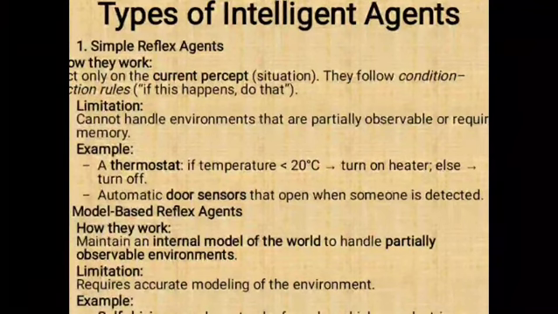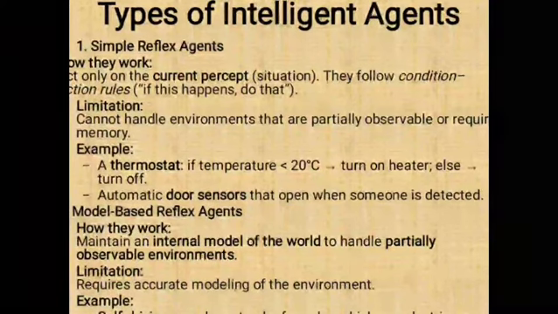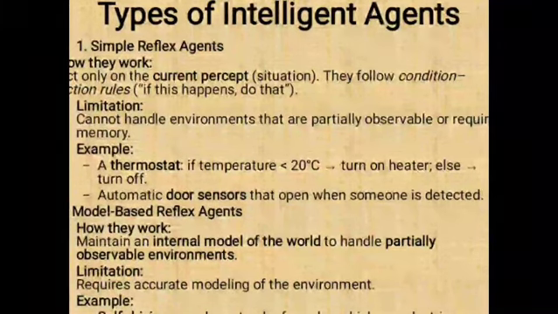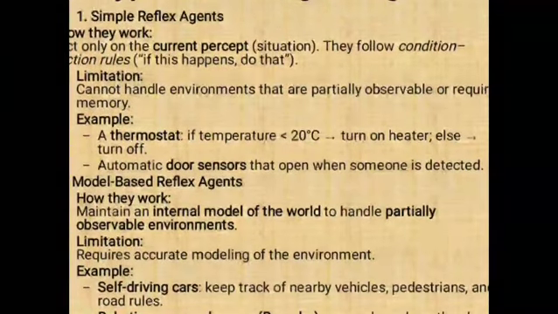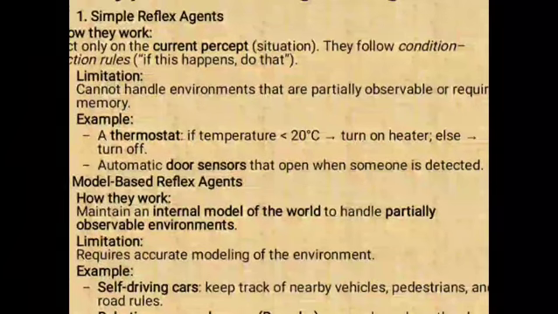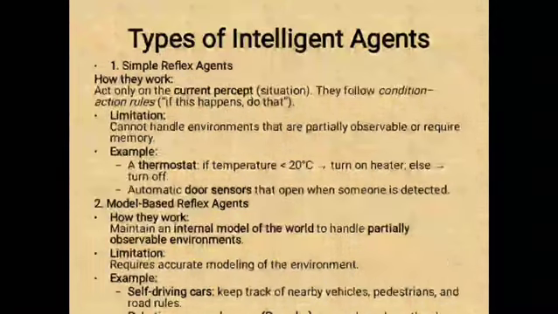Next one is called model based reflex agents. How does it work? It maintains an internal model of the world to handle partially observable environments. For example, self-driving cars keep track of nearby vehicles, pedestrians, or etc. So self-driving cars are another example of a model based reflex agent.